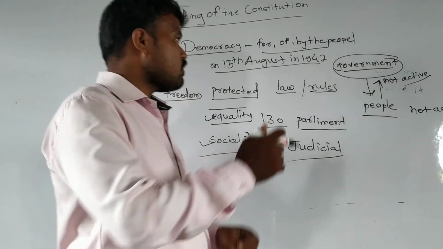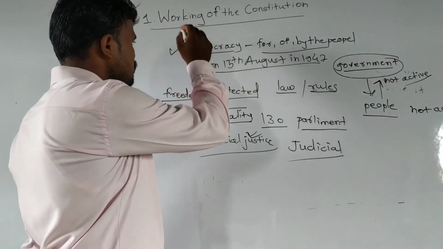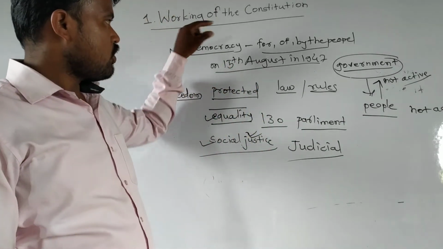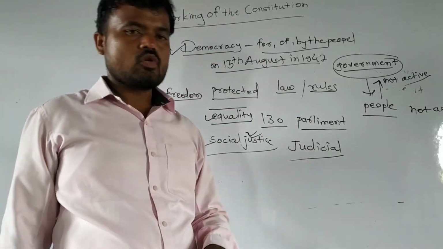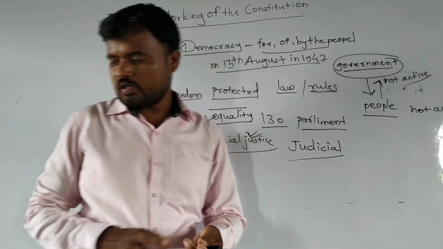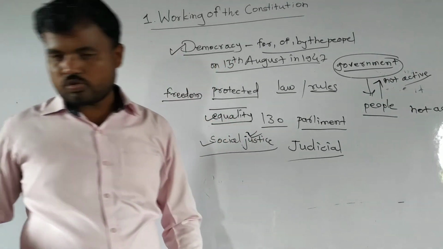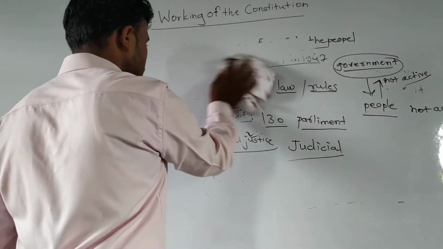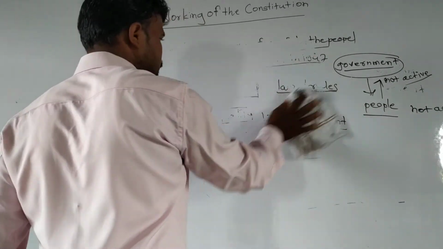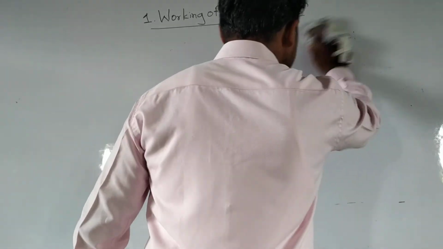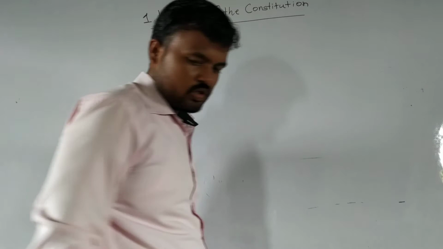First of all, I have told you the definition of democracy. You must understand it, because a question will come on democracy. Students, the first point in democracy that we are going to learn is political maturity.